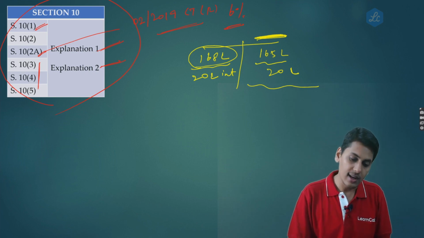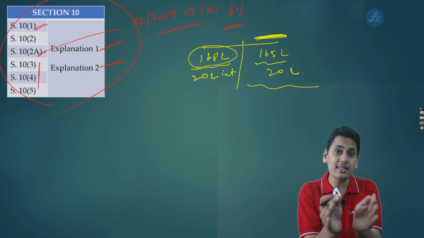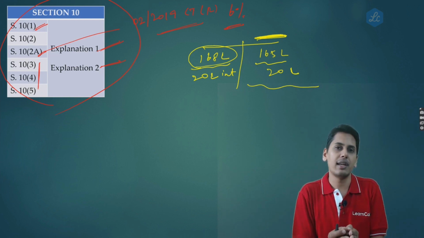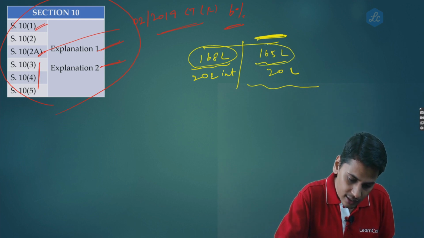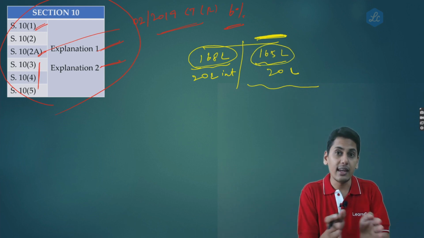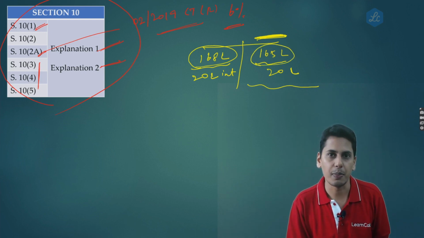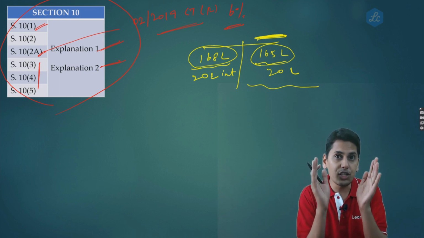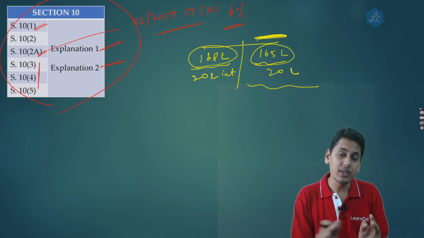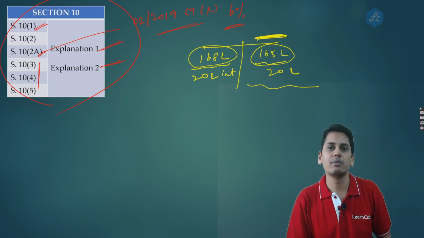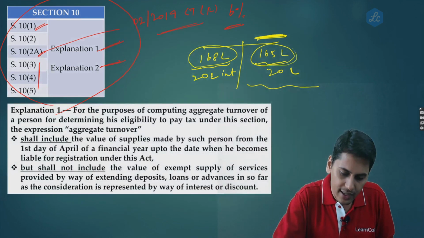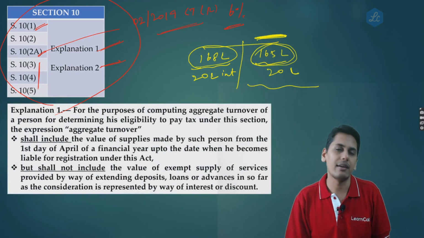Question number 2 is, assuming he is eligible to opt for composition scheme in the current financial year, for his entire turnover of 165 lakhs, can he continue under the composition scheme? There are two different questions which are posed. Question number 1, is he eligible to opt for composition scheme? Question number 2, assuming that he is eligible to opt, can he continue under the composition scheme for the entire turnover of 165 lakh rupees?